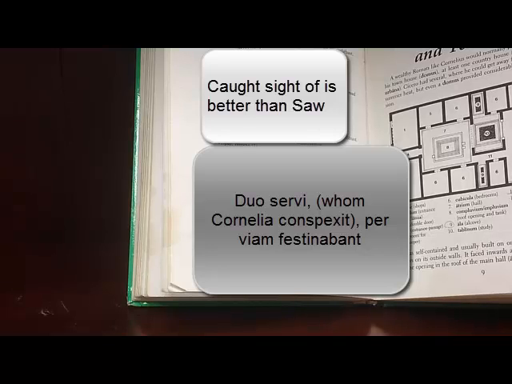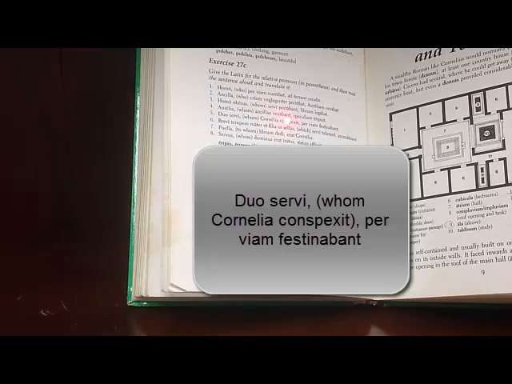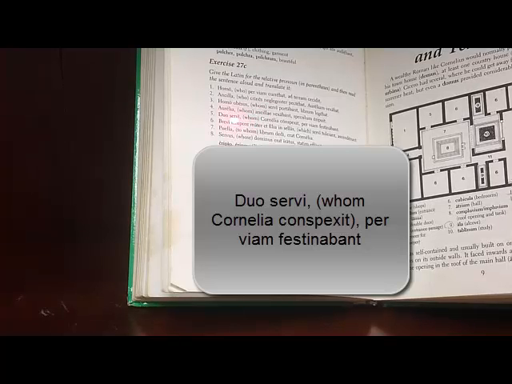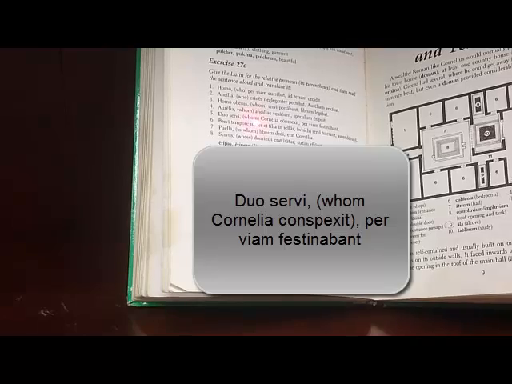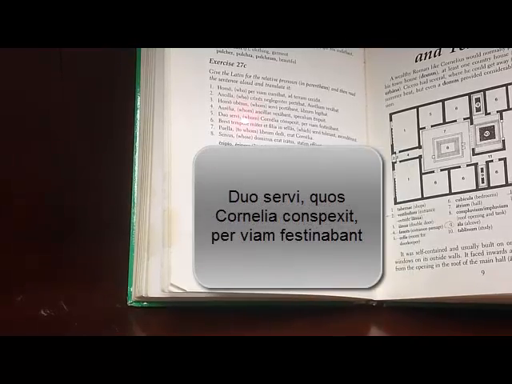So if this were its own separate sentence, it would be Cornelia saw them. Since Cornelia is the subject, conspexit is saw, and them would be the accusative in that, right? The direct object, because it's what gets seen. Cornelia saw them. Understood? Yes? If you have questions, again, I'm still available by email while I'm in Washington. So Cornelia saw them. It's going to be accusative. Gender and number. Slaves are masculine. Duo servi is plural. So it's going to be masculine plural accusative, which is quos. Good job.